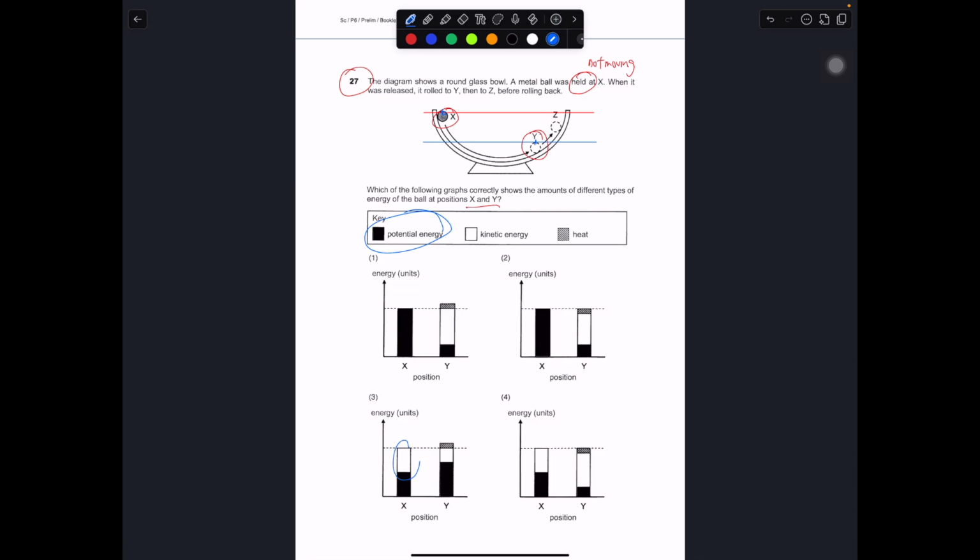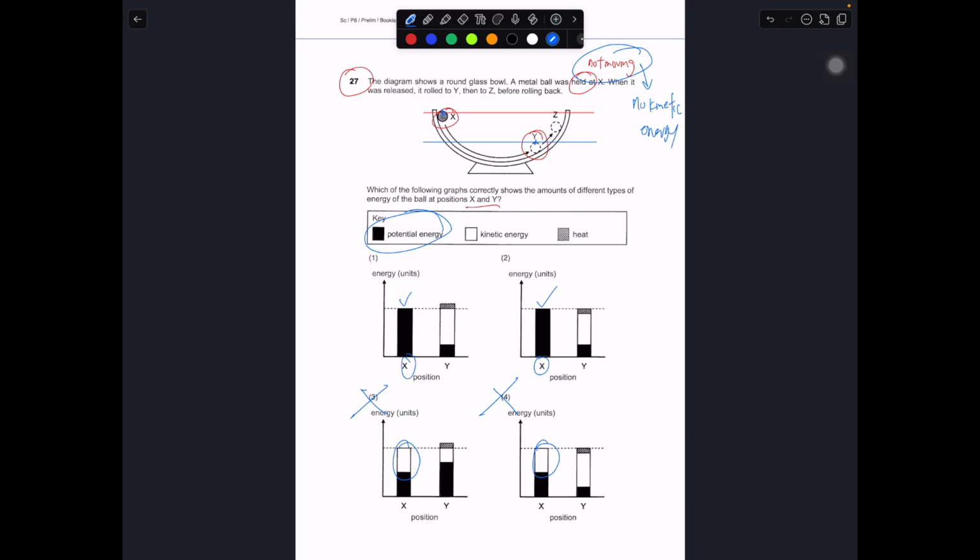So any indication that X has kinetic energy is straight away wrong. So 3 and 4 are wrong, leaving only 1 and 2. Because the metal ball was held at X, it means not moving, no kinetic energy. Not moving means no kinetic energy. So in this case, this should be the correct one.